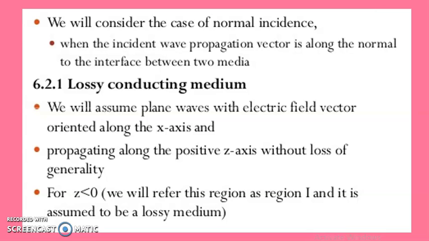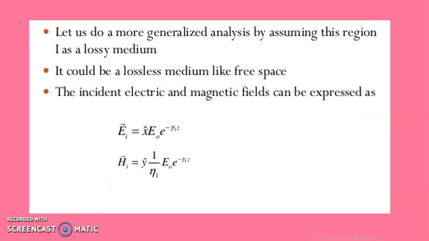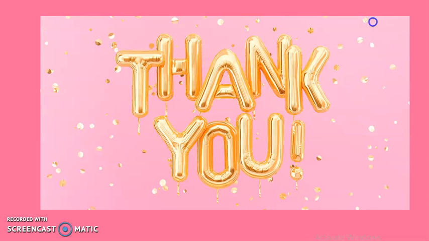We will assume plane waves with the electric field vector oriented along the x-axis, propagating along the positive z-axis without loss of generality. For z less than 0, we will refer to this region as region 1, and it is assumed to be a lossy medium. Now let us do a more generalized analysis by assuming this region 1 as a lossy medium. So in this medium, we get the two expressions for the electric and magnetic field as given by the two equations. So that's all about the fifth unit, and thank you.